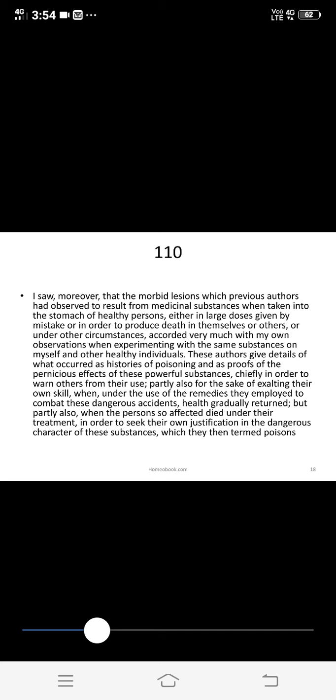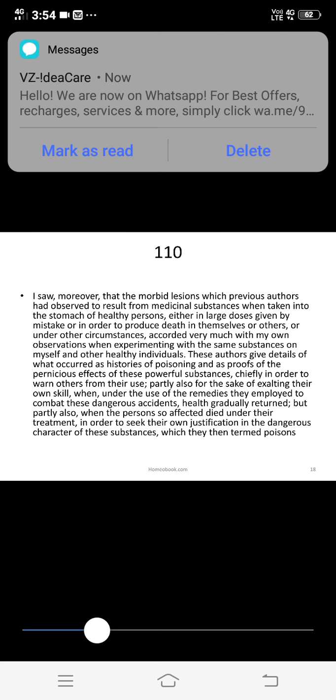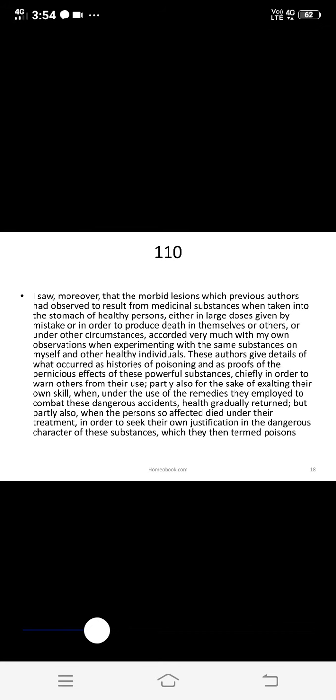The main theme is allopathic effects of drugs on healthy persons, that is, how allopaths record the symptoms from healthy persons. This is in aphorism number 110.